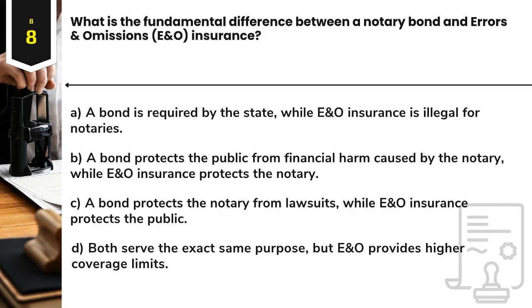Question 8. What is the fundamental difference between a notary bond and errors and omissions, E&O, insurance? A. A bond is required by the state, while E&O insurance is illegal for notaries. B. A bond protects the public from financial harm caused by the notary, while E&O insurance protects the notary. C. A bond protects the notary from lawsuits, while E&O insurance protects the public. D. Both serve the exact same purpose, but E&O provides higher coverage limits.